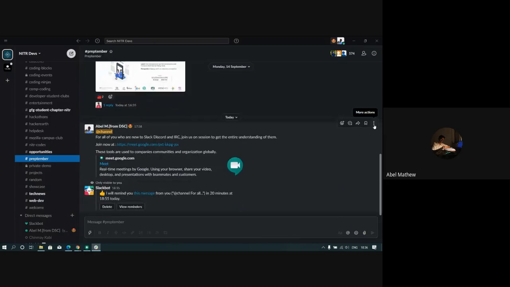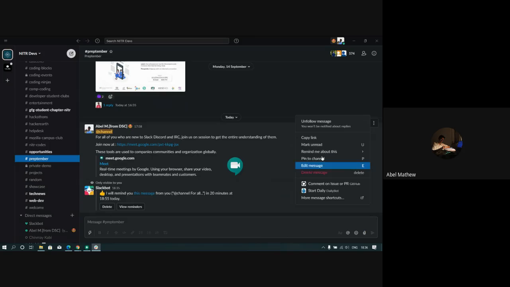If there is something that you want to keep track of without getting forgotten, you can use this remind me about this. Also, if you want to mention a message, you can copy the link of the message and paste it somewhere else. When people click on the link, they will be taken directly to this message.